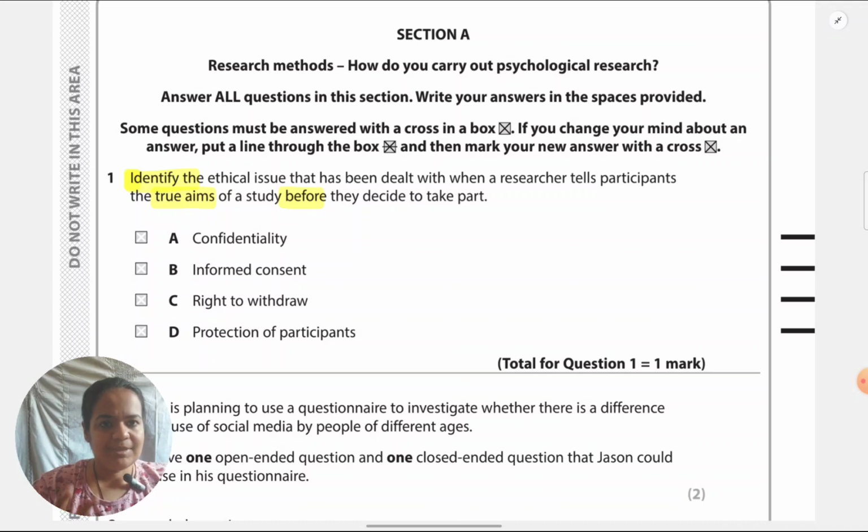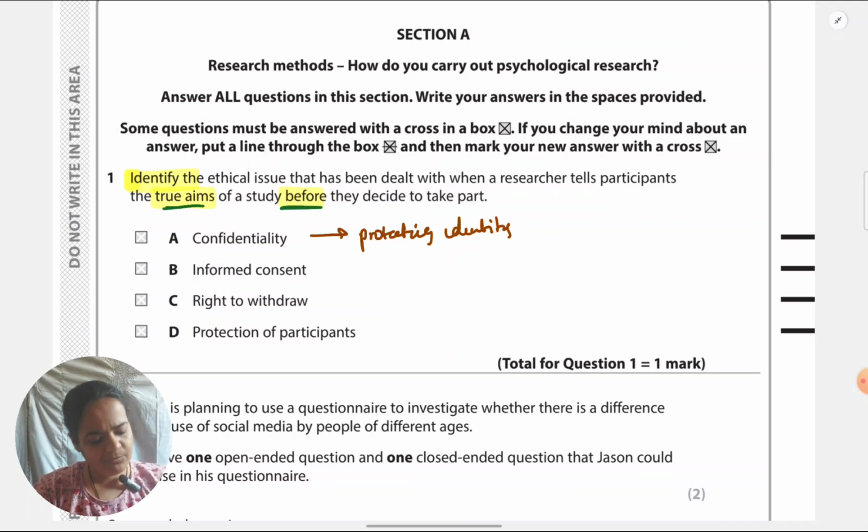If I read the question, some of the key terms which help me to identify the correct answer are before the study takes place. So this has to be one of the ethical guidelines which is followed before, and it has to do something with the aim or the purpose of the study, participants knowing the aim. So now I can match with the definitions of different ethical guidelines that I've learned about. If I look at confidentiality, for example, I know it's about protecting the identity of participants. So it cannot be about the true purpose or aim of the study. So definitely this is not the answer.